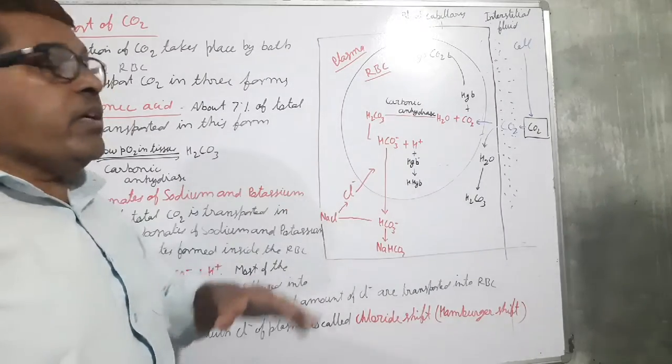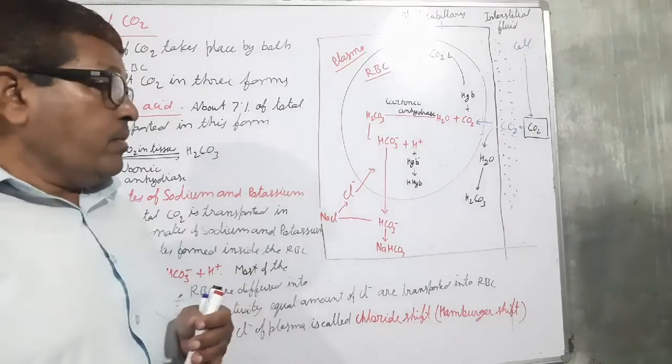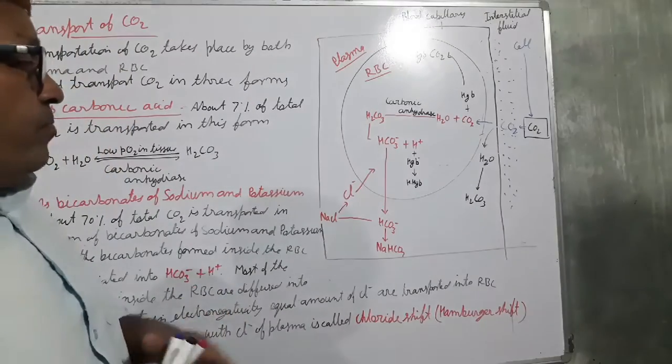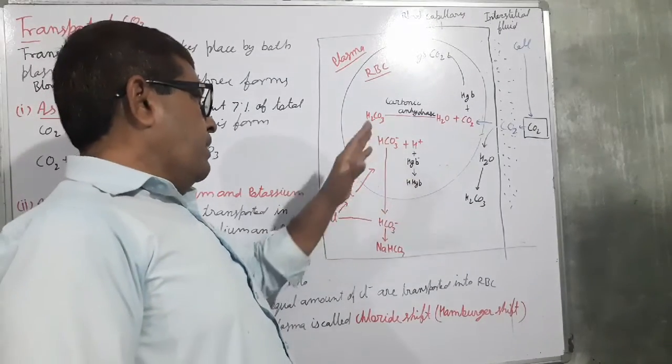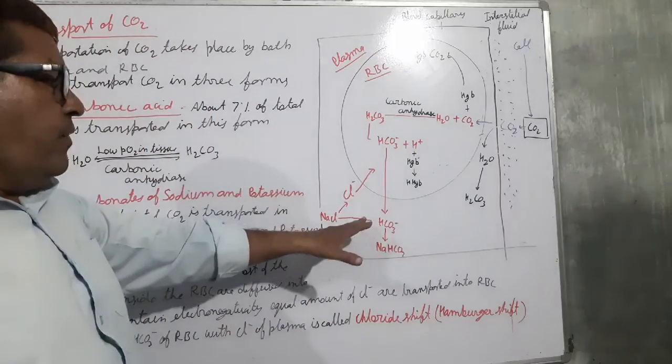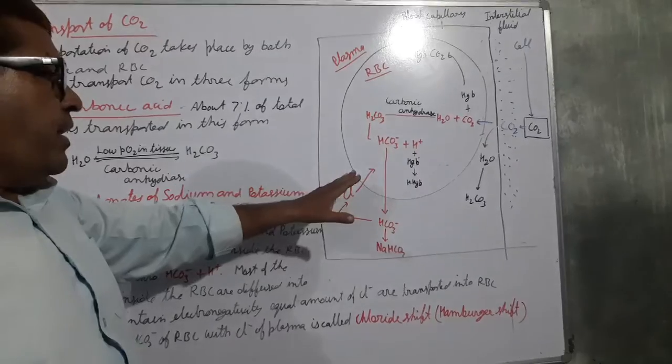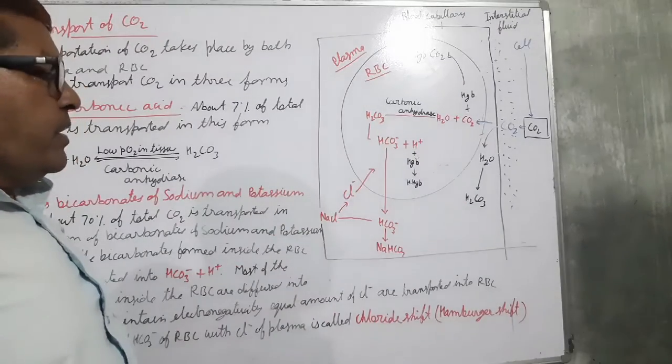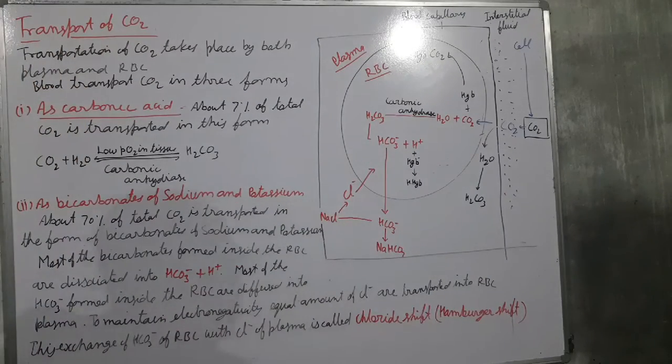So this exchange of bicarbonate of RBC with chloride of the plasma is called the chloride shift or Hamburger shift.